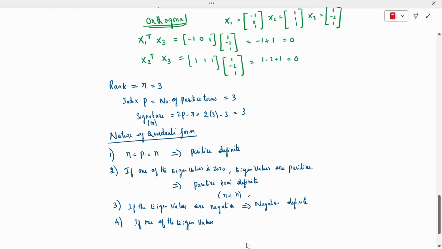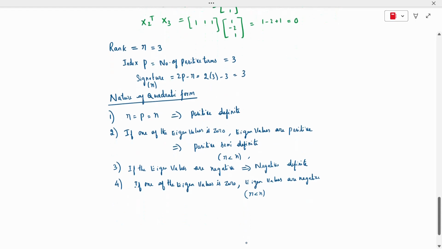It's called negative semi-definite. All other cases are indefinite.